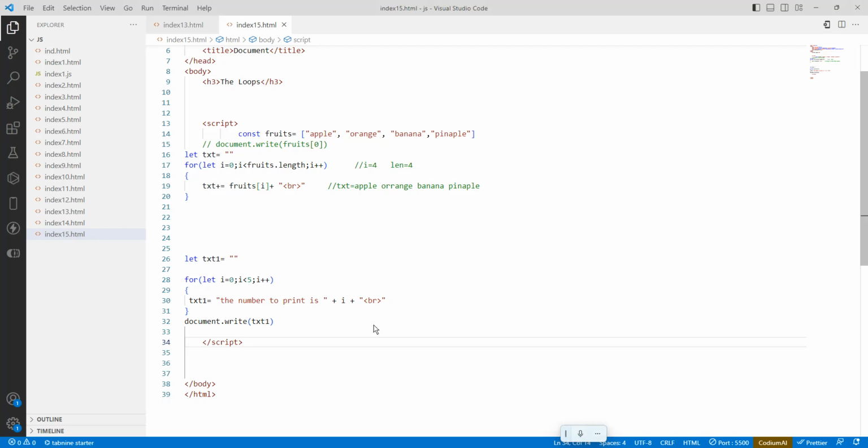So save it. See, now only the 4 is there, but actually we need to print 1, 2, 3, 4, 5. How to fix that? I have not added a plus symbol. What does the plus symbol do? It stores 0, 1, 2, 3 like that, keeping all the old values as well. If you do not add the plus symbol, it replaces the existing value.